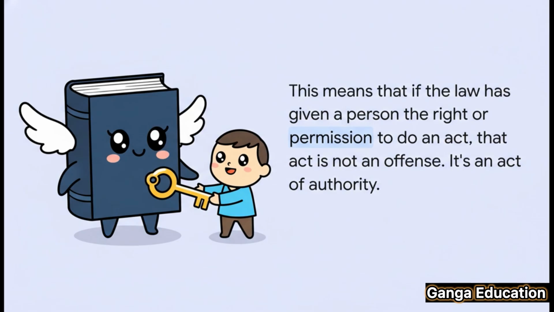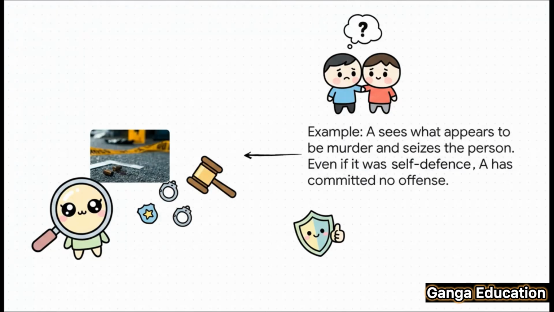Well, in Section 14, you had a duty, a compulsion. But in Section 17, the law is giving you authority or permission. The law is justifying your action. It's not placing an obligation on you. Let's look at a classic example for this one.